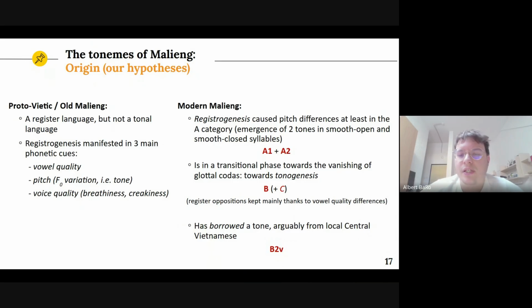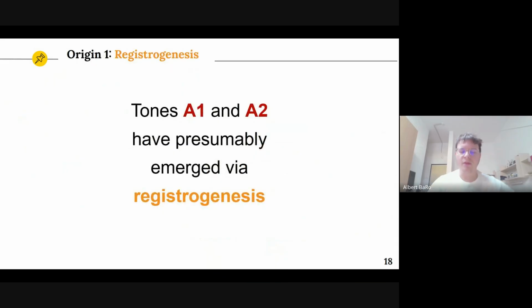So this would be tonogenesis strictly speaking, in terms of coda contrast collapsing, which would trigger the B and C categories. And then B2V would have emerged as a borrowing, via language contact from local Vietnamese. So how have these A1 and A2 tones emerged?